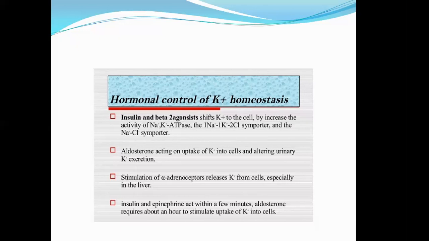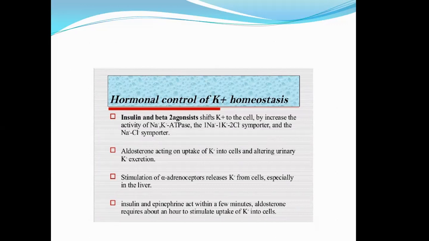If you remember this thing, in the future, when someone presents to you with hyperkalemia with potassium level of greater than 5.5 milliequivalent per liter, you will administer insulin or beta 2 agonist, so that the beta 2 agonist or the insulin will shift the potassium back into the cell, and there will be maintenance or the equilibrium of the potassium across the membrane.